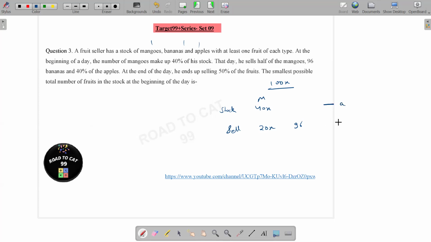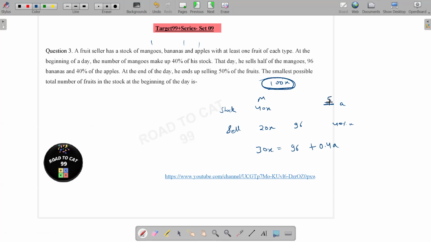Let's say this quantity is A. So this is 40% of A. At the end of the day, he ends up selling 50% of the fruit. So this should be equal to 50x. Or I can say 30x is equal to 96 plus 0.4A. The smallest possible total number of stocks. So we have to minimize this value, right? We know that the number of fruits should be an integer, right? We have to keep that in mind. Apart from that, I don't think we really need anything else.